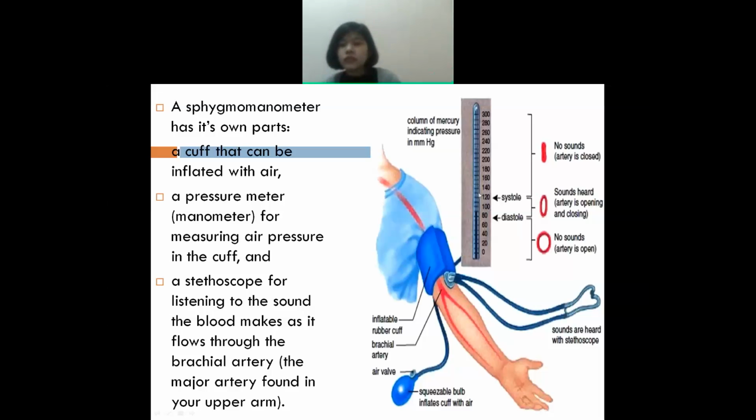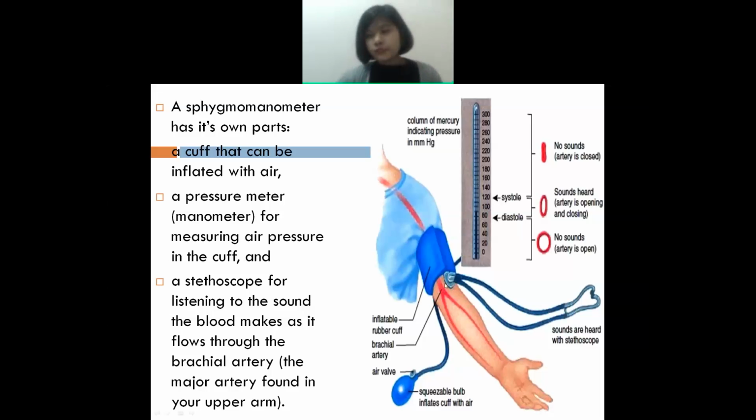When the air is inflated enough, you just release it, and slowly the mercury comes down.